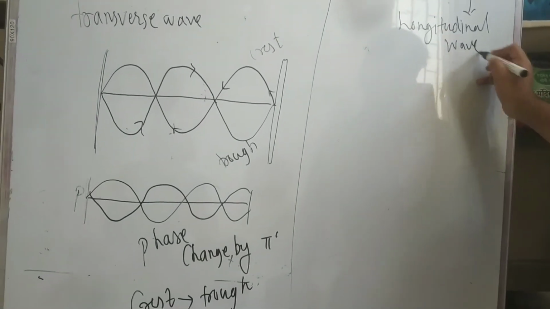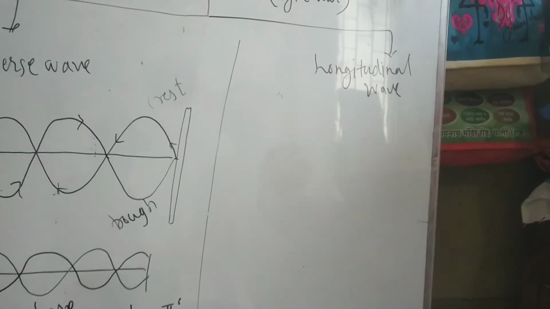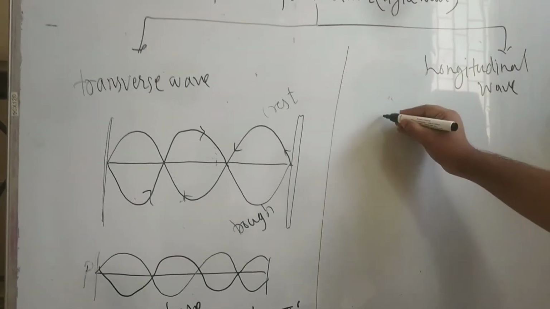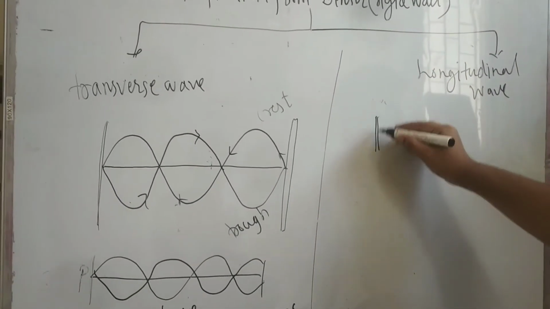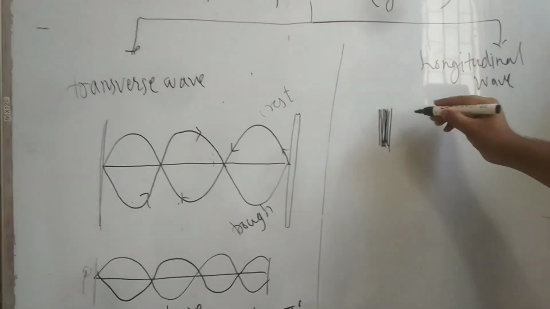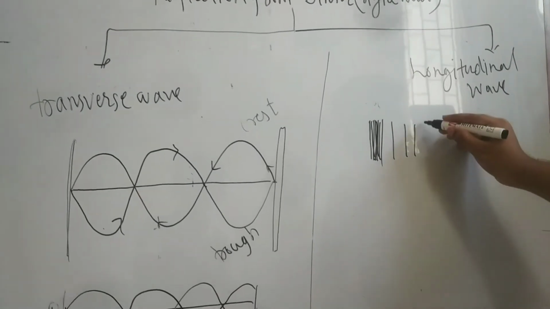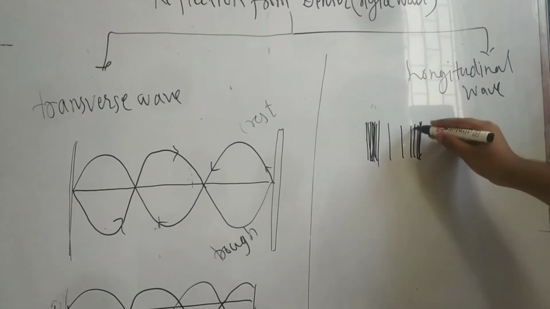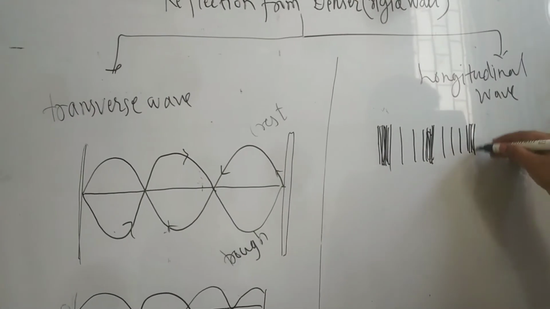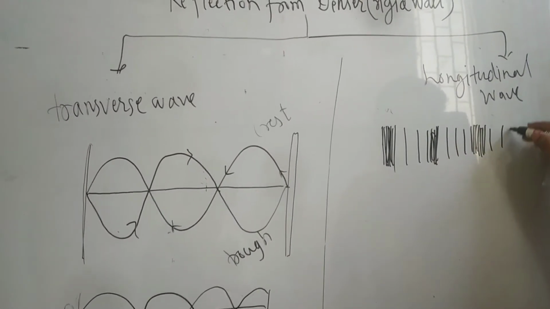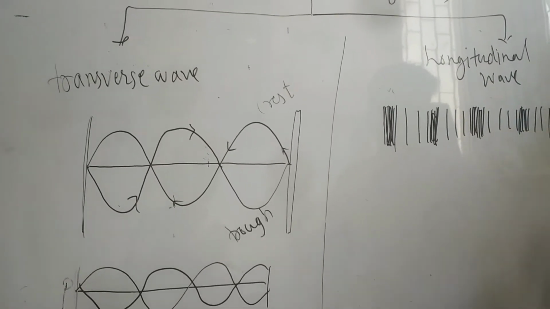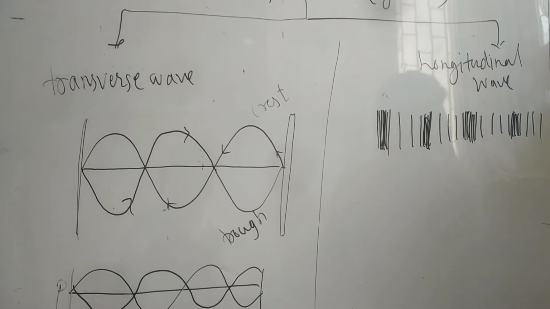Okay, now in case of a longitudinal wave, we already know that there is no crest and trough, but we have compression. So this particular crowded line represents the compression, and these are the rarefaction. Again, this is a compression, rarefaction, compression, rarefaction, compression, rarefaction. So this is an example of a longitudinal wave.